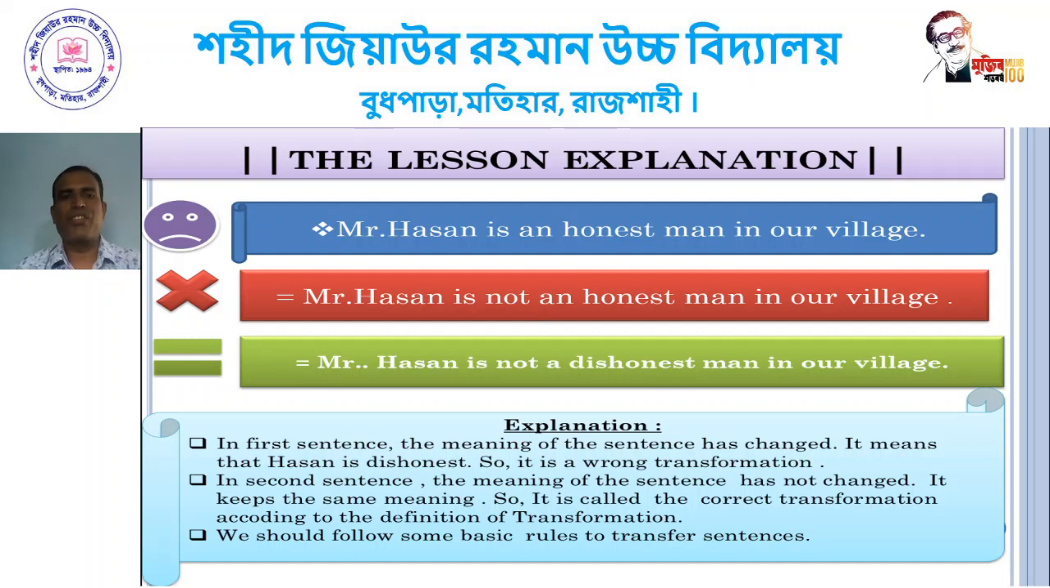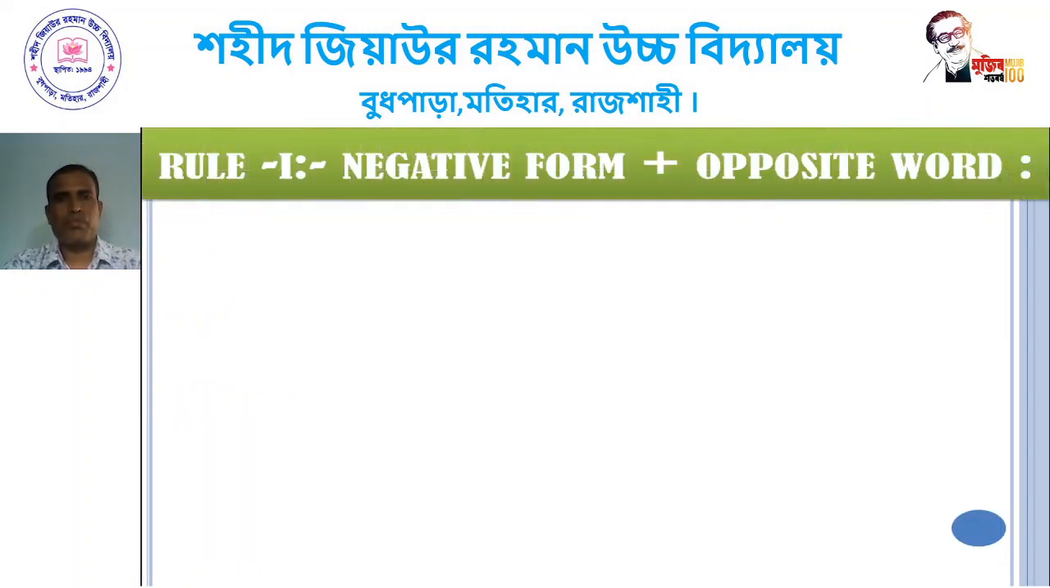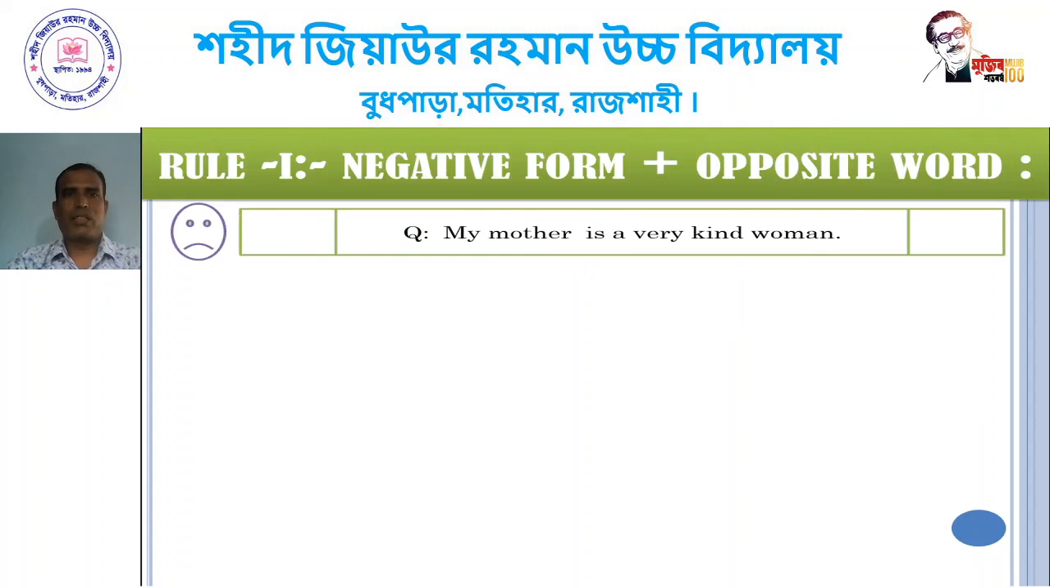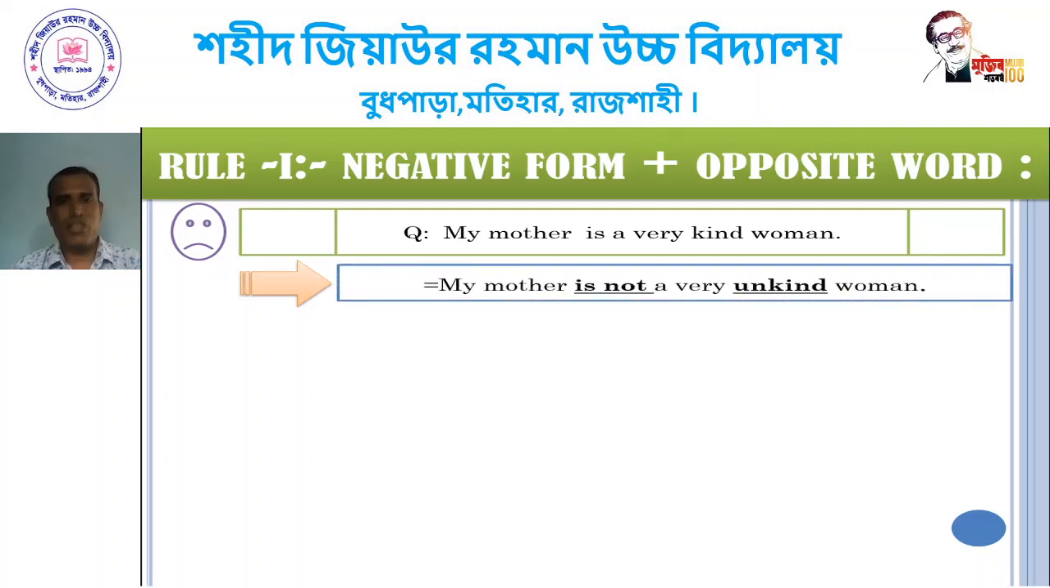So we should follow some basic rules to transform sentences. Rule 1. Negative form of opposite word. My mother is a very kind woman. Dear student, follow the example. My mother is not a very unkind woman. Here, the opposite word of kind is unkind, and we have used not. If we mean the sentence, the meaning of this sentence will be the same.